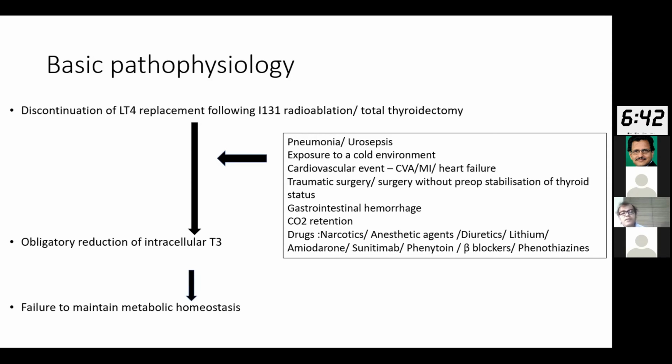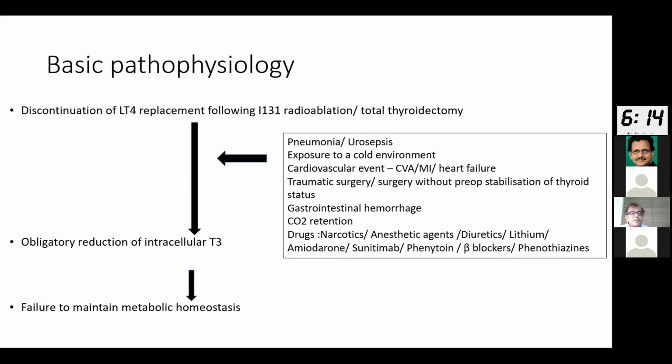CO2 retention, as I've discussed, happens primarily because of the weakness of the respiratory muscles, leading to a ventilatory failure. And there are certain drugs like the narcotics, anesthetic agents, diuretics, particularly the thiazide diuretics, lithium, amiodarone, sunitinib, phenytoin, beta blockers, and phenothiazines, just a list, which, in the presence of an uncontrolled hypothyroidism, can lead to the development of myxedema coma.